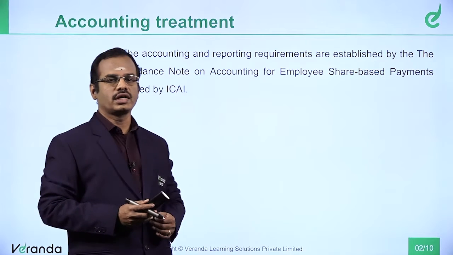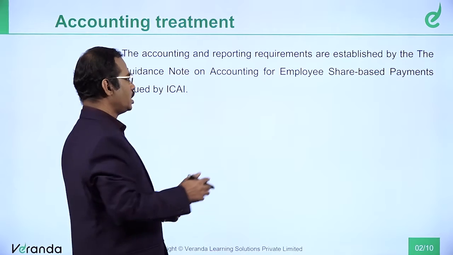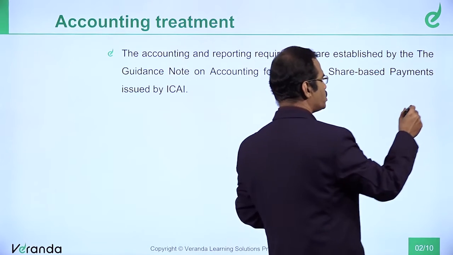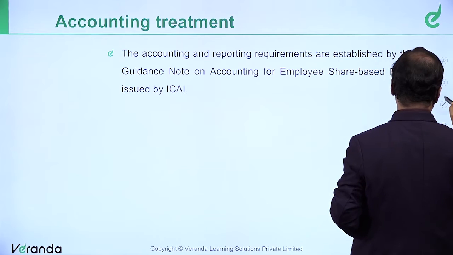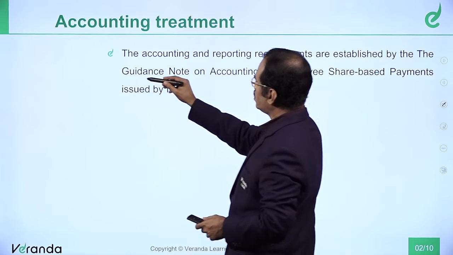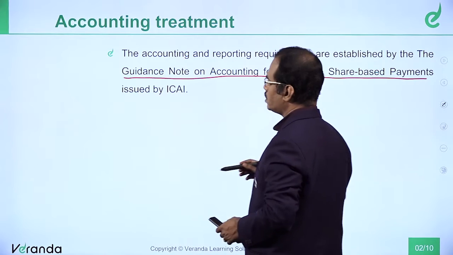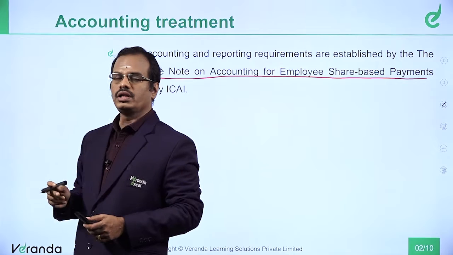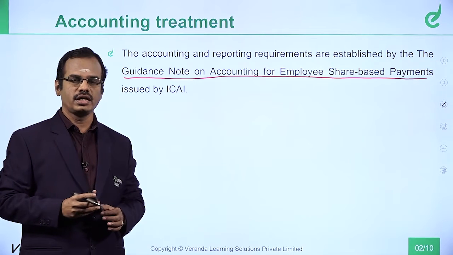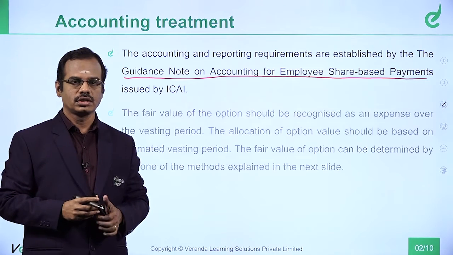So the accounting requirements and the reporting requirements are established by the guidance note on employee share based payments. That is the guidance note name, and that guidance note establishes the principles of accounting for employee share based payment. So all that you are going to learn now as journal entries in the subsequent slides, they are all governed by this guidance note.